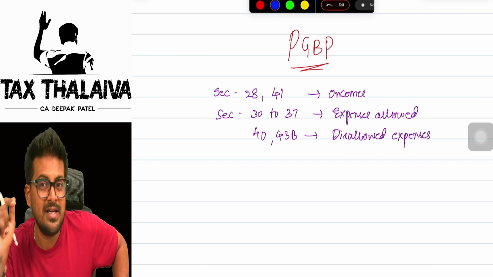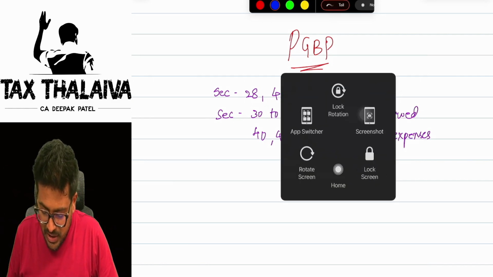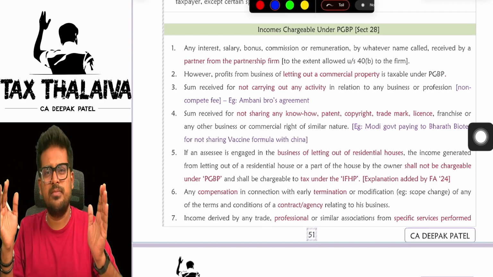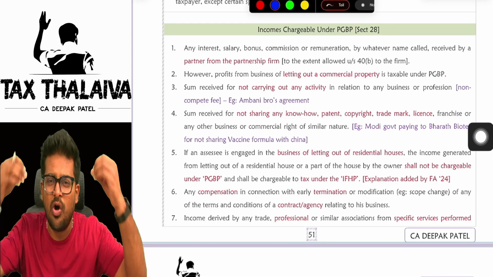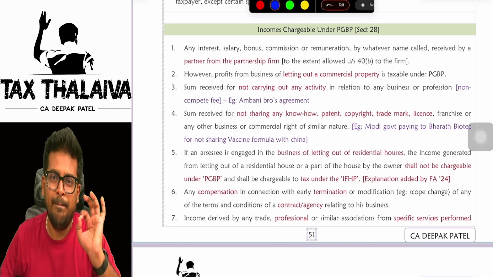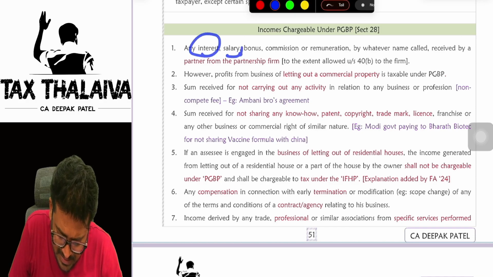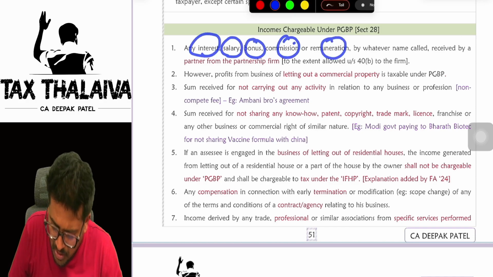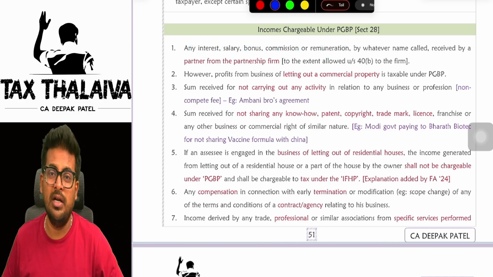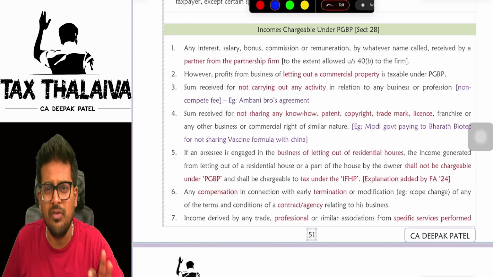The first section is Section 28. So Section 28 has a list. In this list, you will see all those kinds of income which you have to offer to tax under the head PGBP. First income is interest, salary, bonus, commission, remuneration by whatever name called, earned by a partner from a partnership firm. You will be very confused.